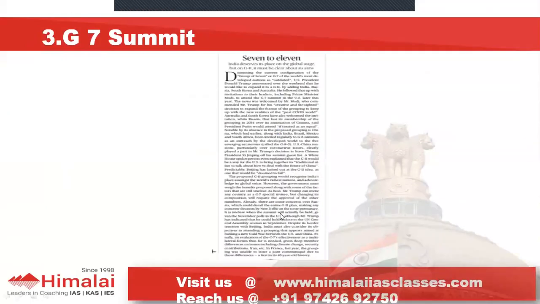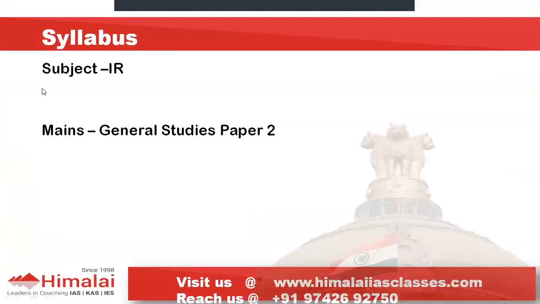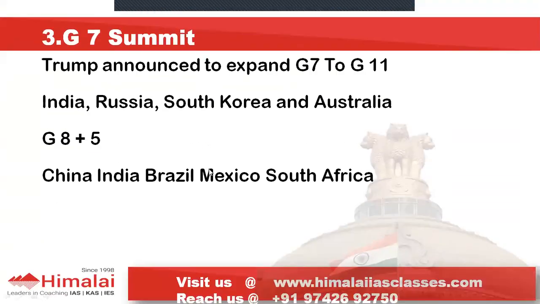Next important news article, we have been discussing it on many days. The G7 summit, which was about to happen, has been postponed, and now Mr. Donald Trump has proposed to extend the membership of G7 to 4 more countries. Syllabus wise, it is part of international relations, which is part of general studies paper 2. So Trump announced to expand G7 to G11.